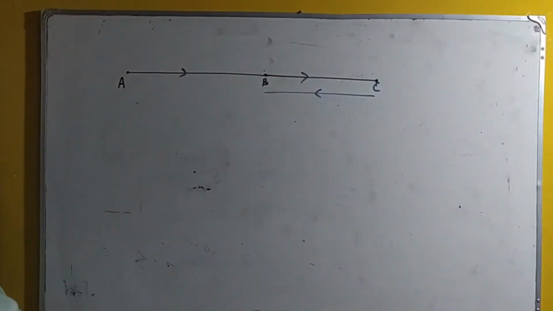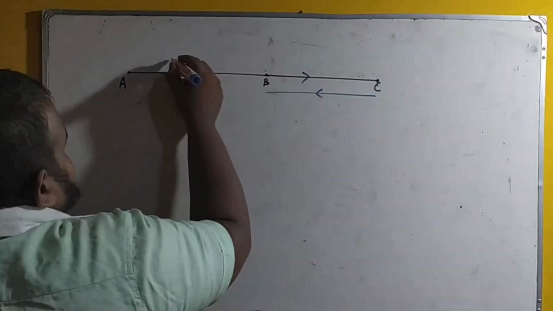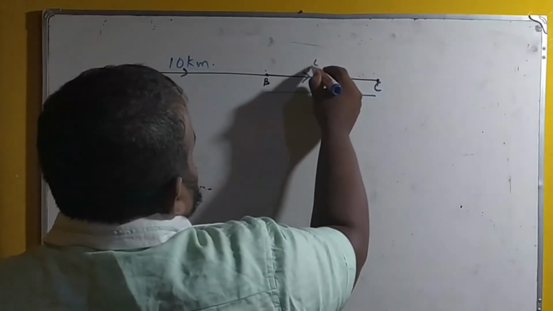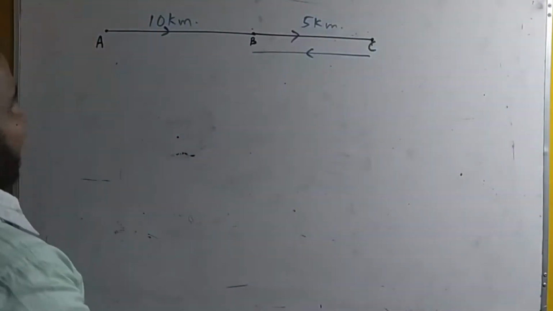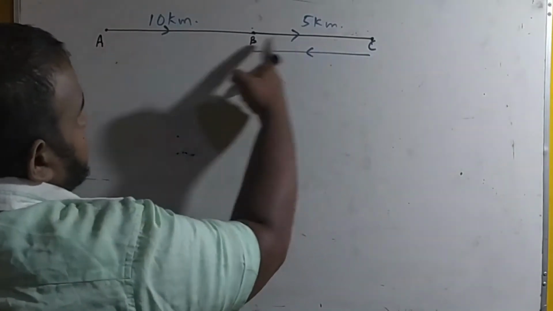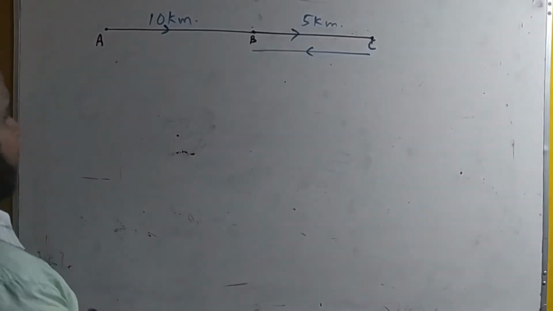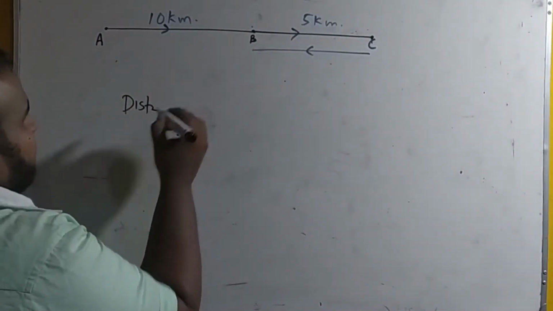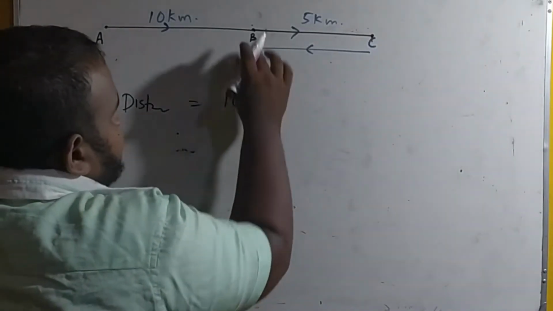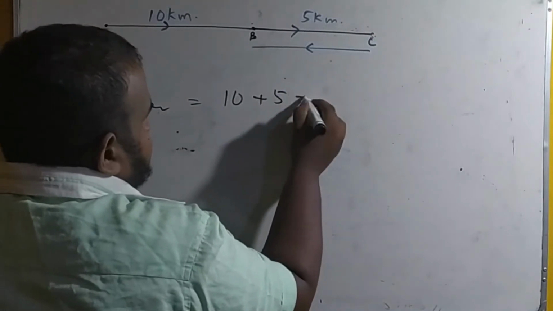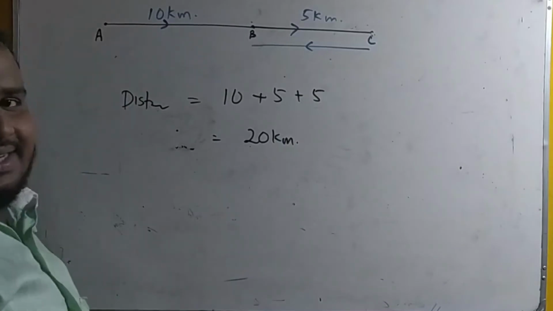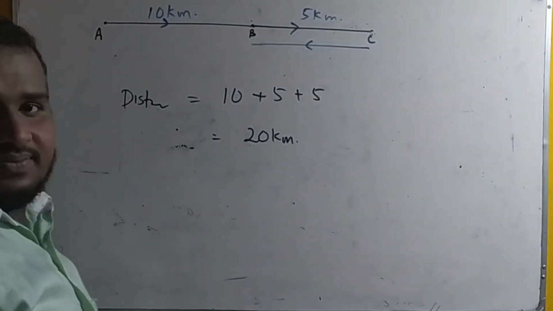From A to B it is 10 kilometer. From B to C, 5 kilometer. So if I ask you what he is doing: a person is moving from A to B and from B to C and returning from C to B. If I ask you what is the distance he travelled, the distance is the length of the moving path, that is 10 plus 5 plus again 5. So altogether it is 20 kilometer, the length he travelled, that is the distance he travelled.